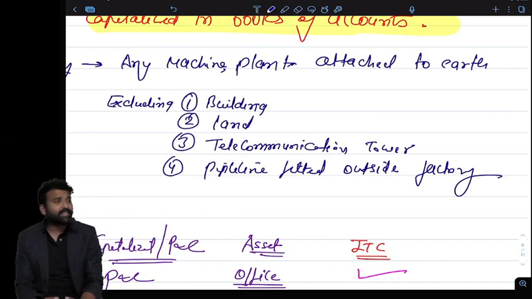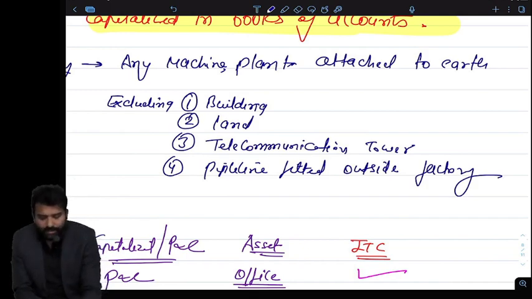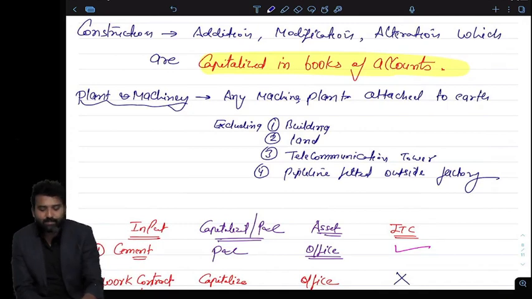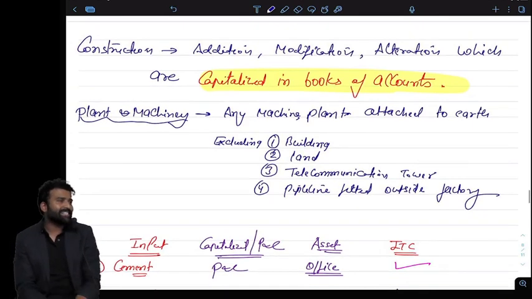So if you are constructing roads, that is not plant and machinery, you cannot claim ITC on that. Okay, so this is about plant and machinery, this is about construction, and this is about the blockage of ITC on construction. Sir, construction includes elevators, AC ducts, equipment installed during construction, whether ITC is allowed.